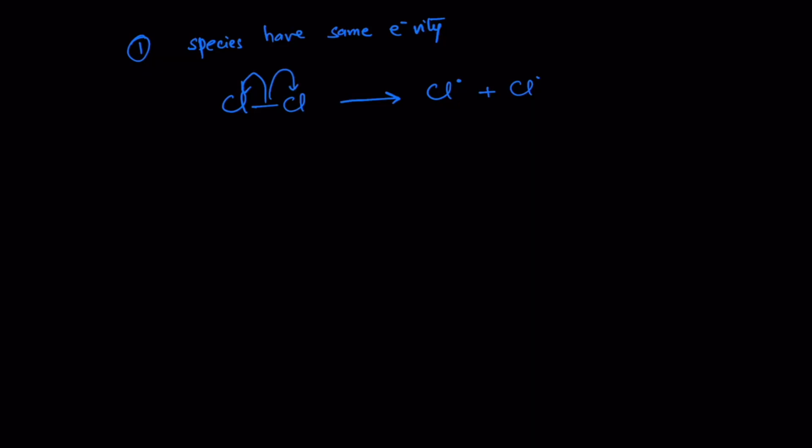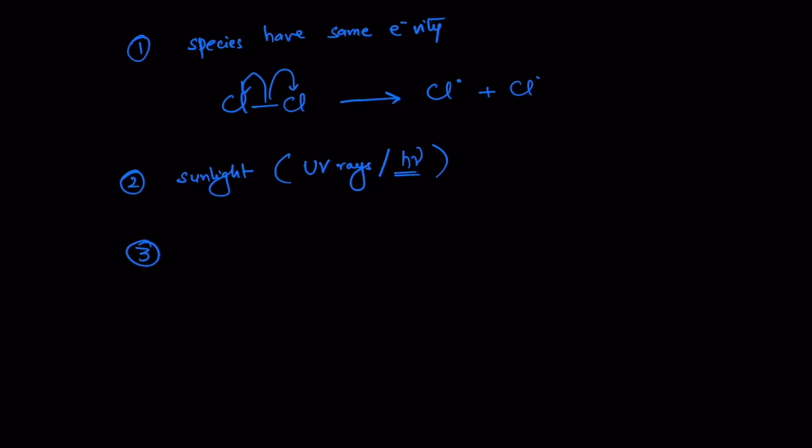This can also happen when species have different electronegativity with the help of certain conditions. For example, when there is sunlight. Sunlight can be represented using UV rays or by writing h nu, which is also an indication of presence of photon particles, which are particles of light. So when sunlight is present, it aids in the homolytic cleavage of bonds.